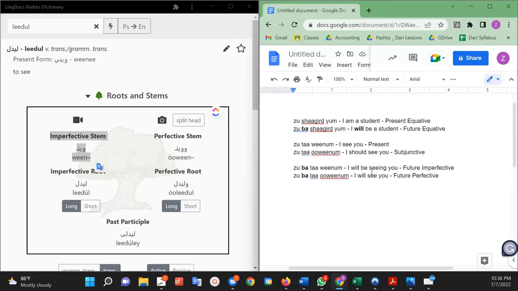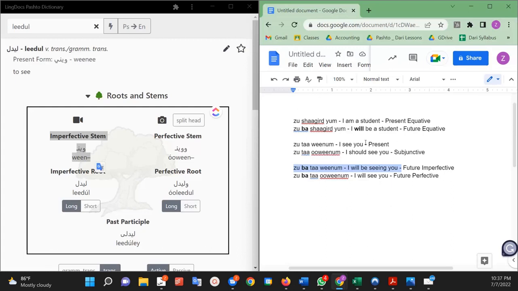I'm reviewing that because when we get to the future, notice there are two future tenses, whereas we only had one present tense and then the subjunctive. The first one is we take the imperfective stem and add ba, just like we did with the equative. So zebata winam, I will be seeing you. Notice that zebata winam is identical to zeta winam, except for the ba.